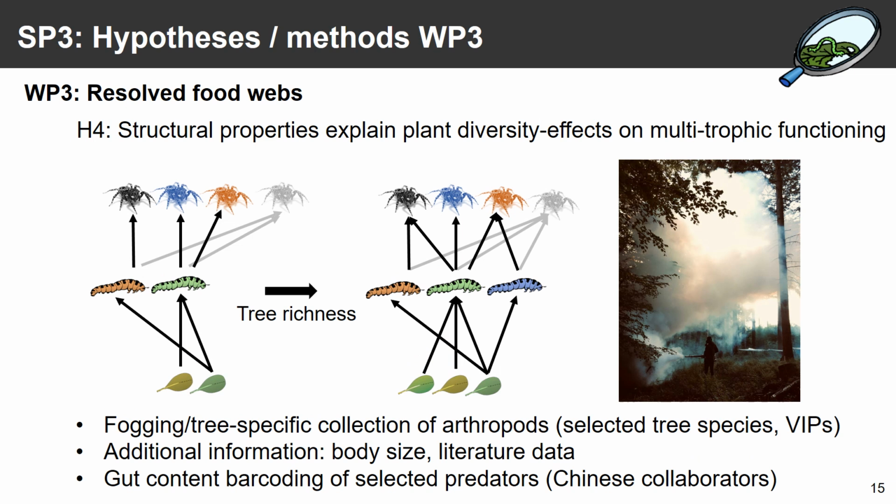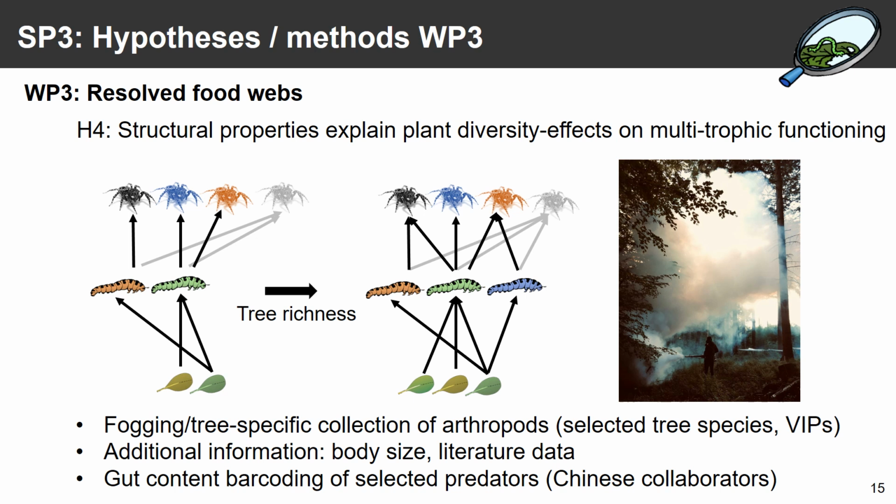Work package 3 will then look at resolved food webs, and here we're hypothesizing that structural properties such as connectance explain plant diversity effects on multitrophic functioning. You can see our hypothetical food webs in the center here and how they change with tree richness, for example, in terms of higher connectance.